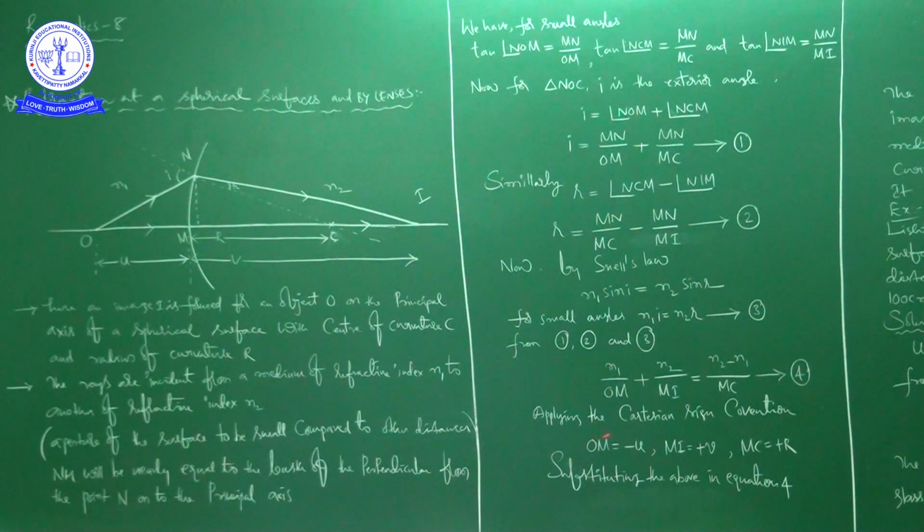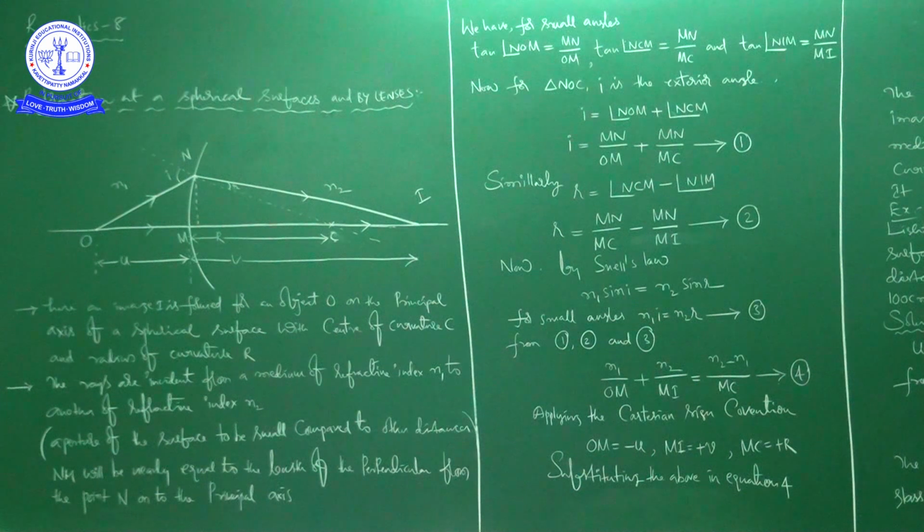Next, applying the Cartesian sign convention, OM is equal to minus u, MI is equal to plus v, MC is equal to plus R. You know very well what the Cartesian sign convention is.